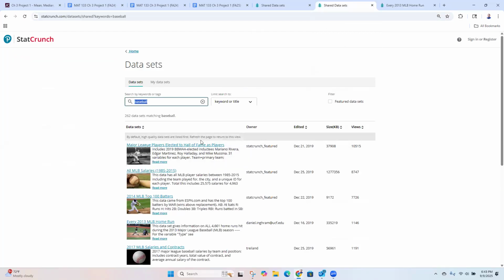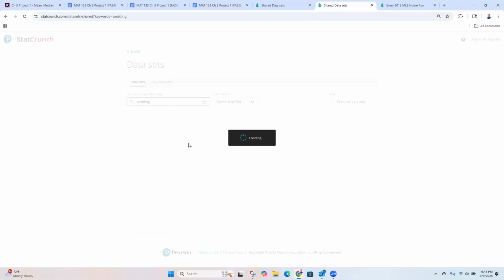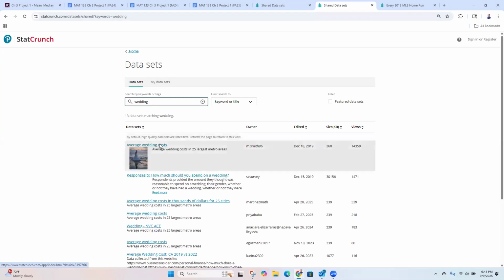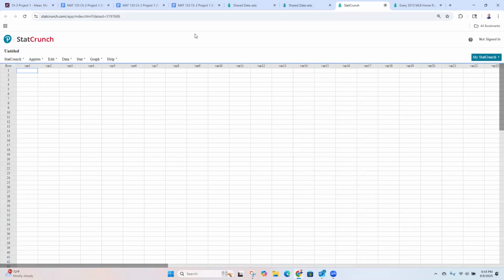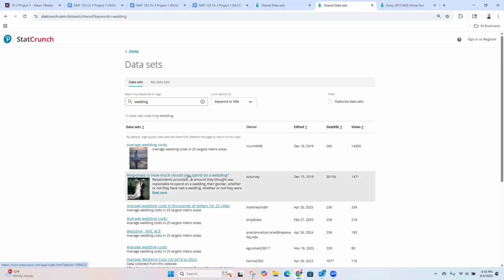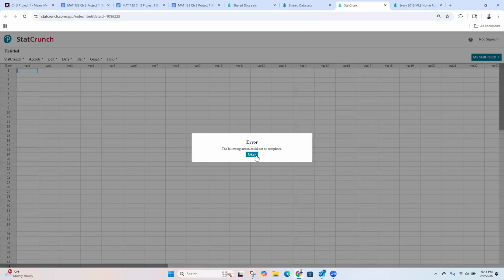I think there was a wedding one in here that worked. Let me see here. Average wedding cost. This one's probably not big enough. Oh, it couldn't even be opened. Oh, how much should you spend on a wedding? That's probably going to work. Nope.